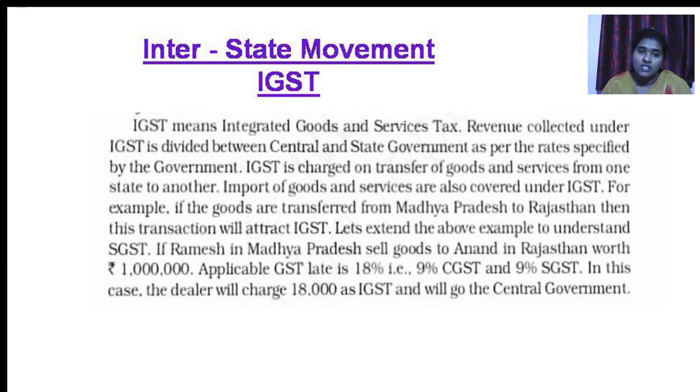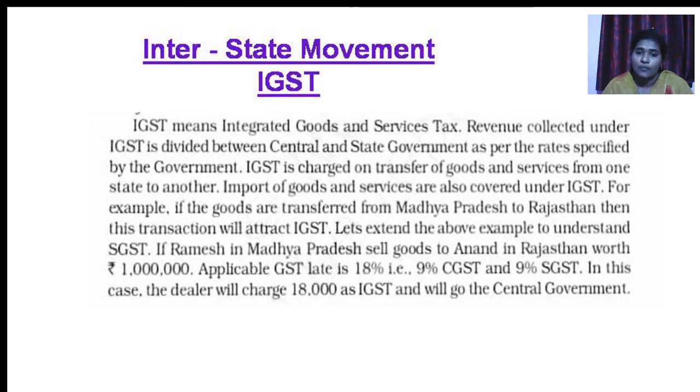Here, IGST is charged on the transfer of goods and services from one state to another state. Interstate movement is nothing but the transactions made between different states. Import of goods and services is also covered under IGST.